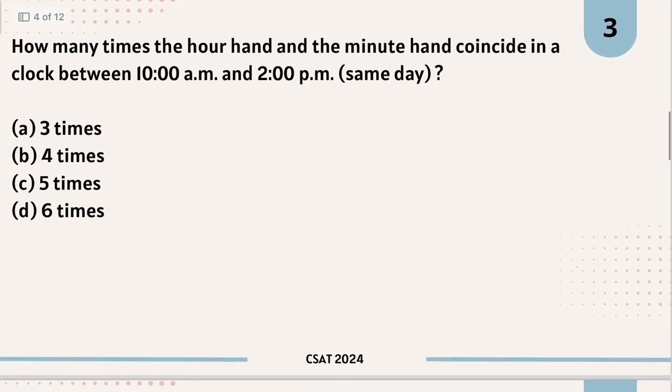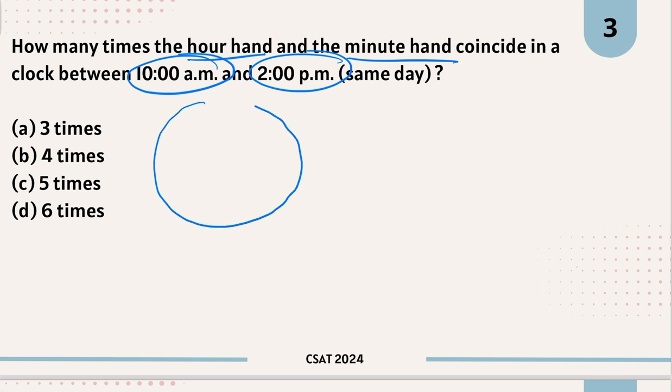Okay, now moving on to the third question. How many times do the hour hand and minute hand coincide in a clock between 10 a.m. and 2 p.m. on the same day? So first of all, the thing you have to understand is what it means when the hour hand and minute hand coincide. For example, let's say your clock is showing 12 p.m. Right? 12 p.m. looks like this.